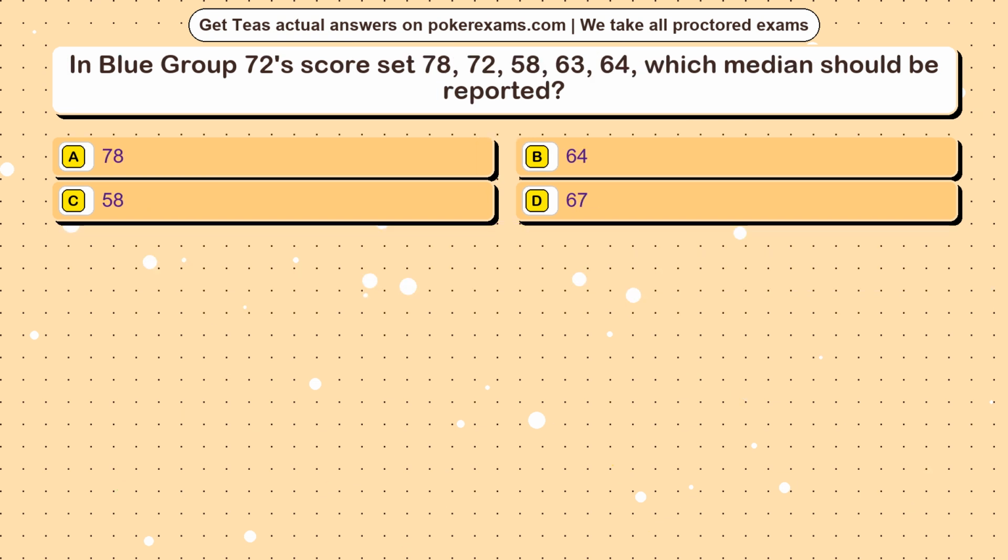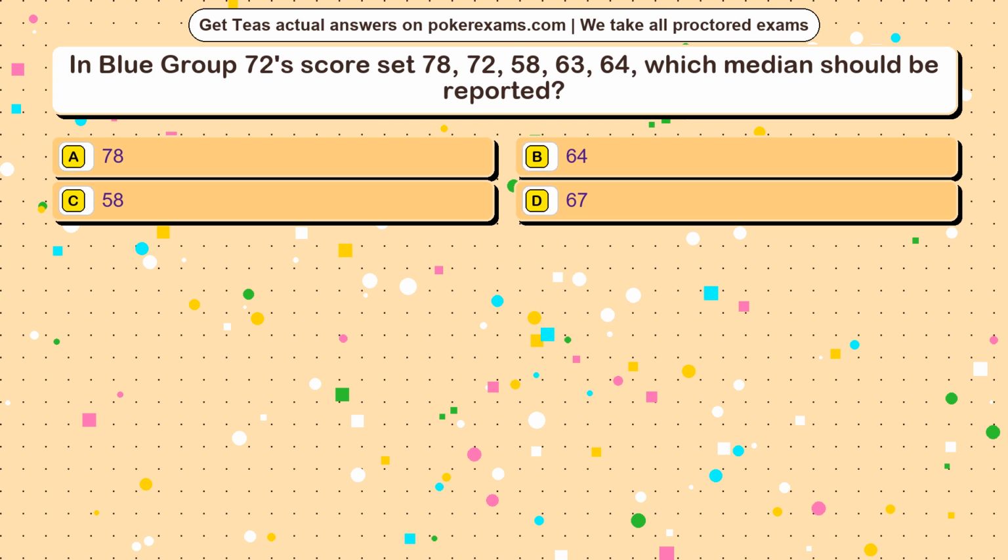Question 12. In Blue Group 72's score set 78, 72, 58, 63, 64, which median should be reported? Option A, 78. Option B, 64. Option C, 58. Option D, 67.